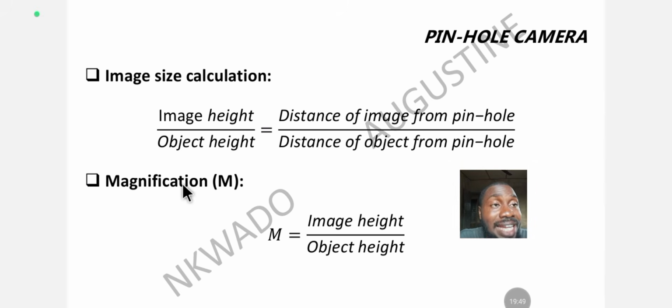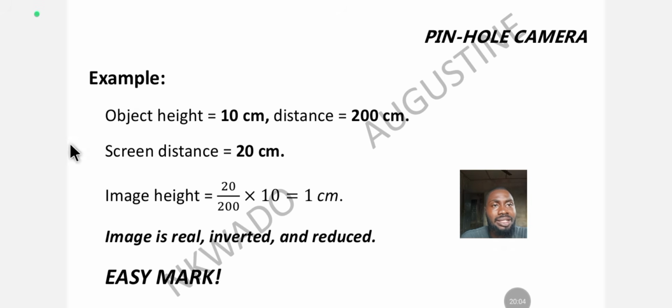All right, basic mathematics. Then how do we calculate the magnification of the pinhole camera? It's very easy. M, which is magnification, is equal to image height over object height. That's what we have here. That's the simple, easy peasy formula of magnification. Now let's look at an example to illustrate the formulas we just talked about.